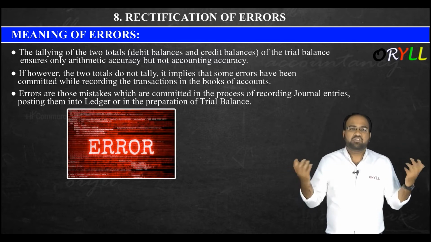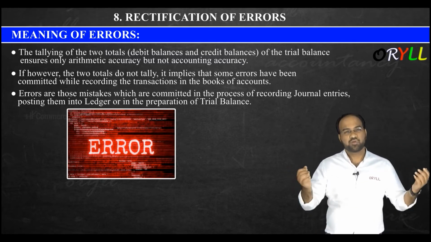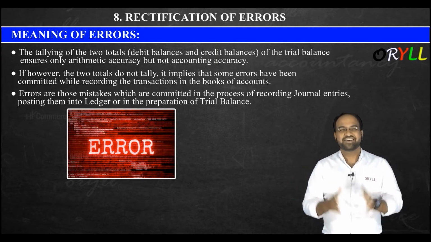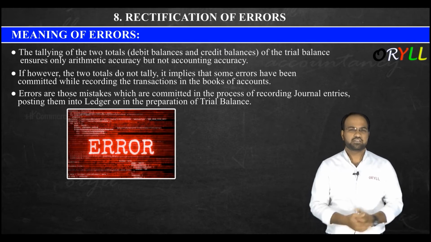See, we are human beings. We are not machines that will be accurate every time. Human beings are bound to make mistakes. So hence, we will be making some mistake at any stage. Got it?